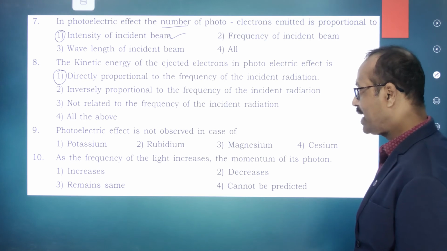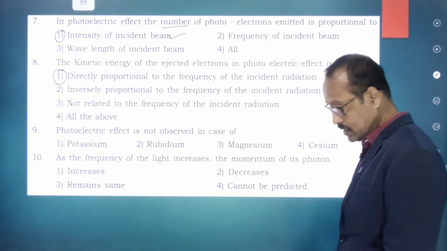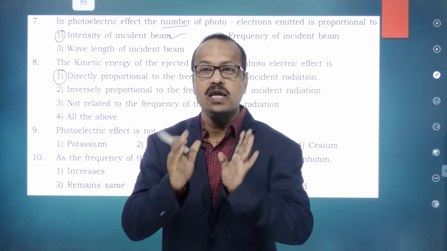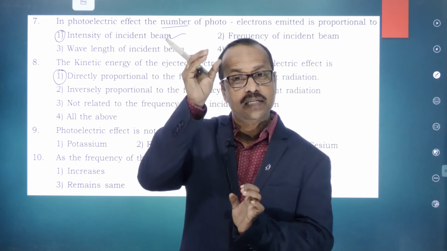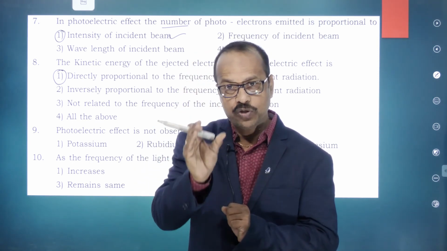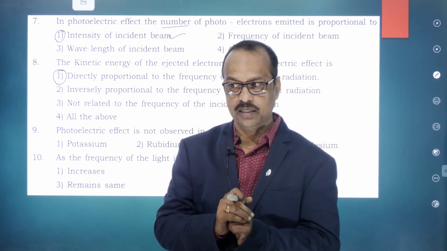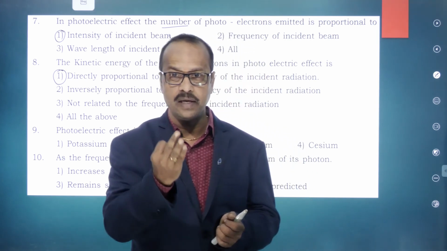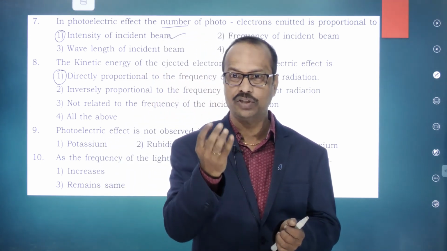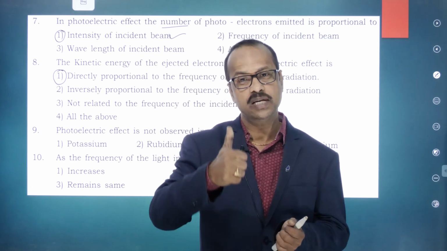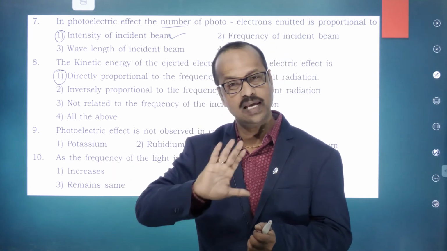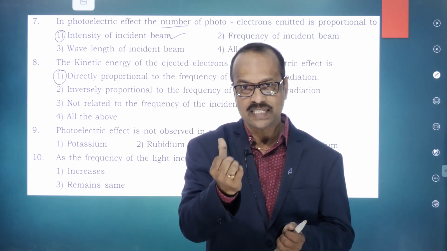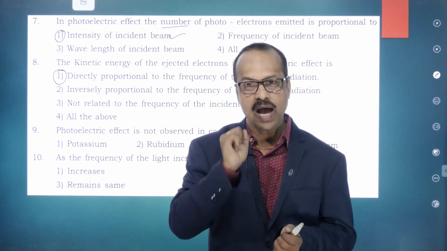Next, photoelectric effect is not observed in the case of. Students, I said that the photoelectric effect is mostly observed in alkali metals. What are the alkali metals? Except hydrogen, the remaining first group elements come under the alkali metals. In the periodic table, the first group consists of hydrogen, lithium, sodium, potassium, rubidium, cesium, francium. Except hydrogen, lithium, sodium, potassium, rubidium, cesium, francium are called alkali metals.